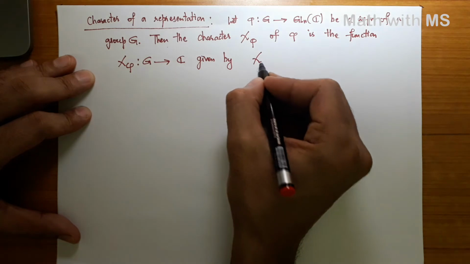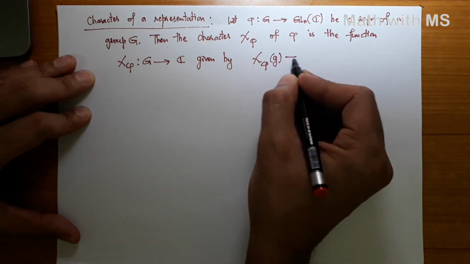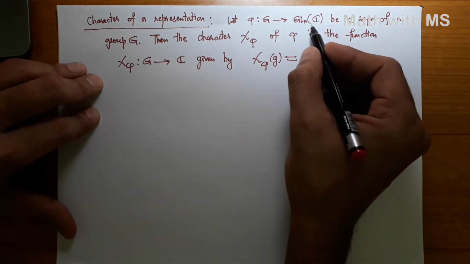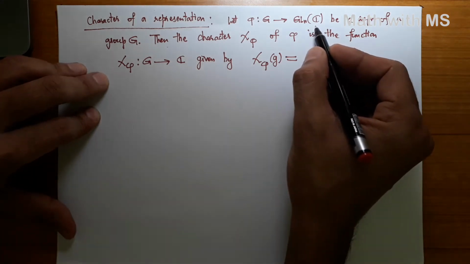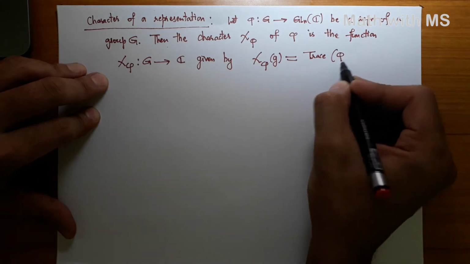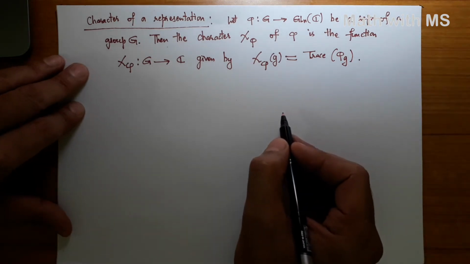It will act on a group element, and how do we define it? Since phi is a representation, phi of g is an n by n complex matrix. Take the trace of that matrix. So chi phi of g is the trace of phi sub g. Okay, very simple-minded definition.